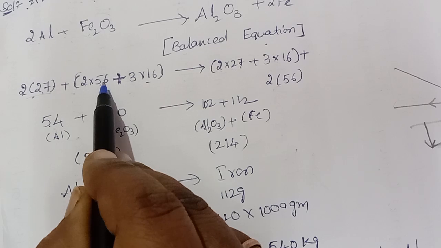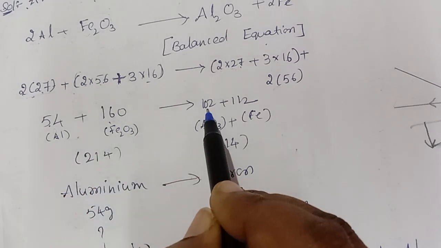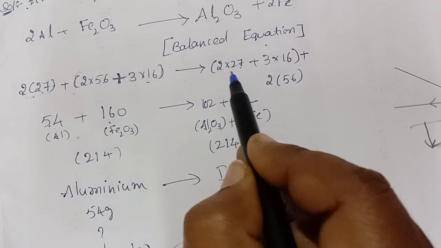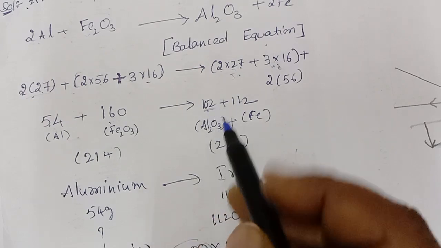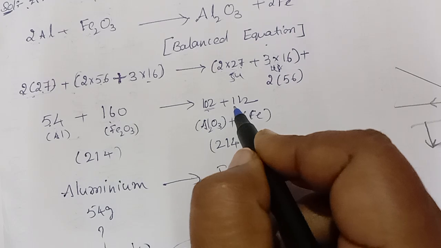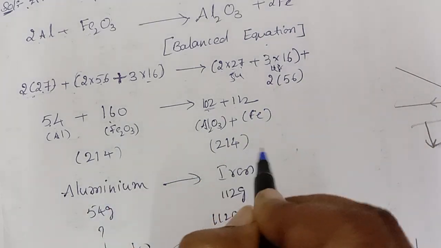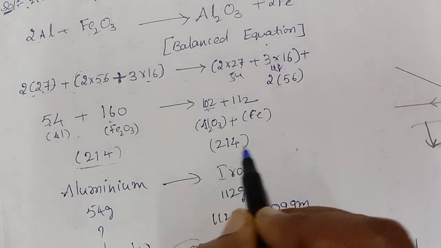56 into 2 plus 16 into 3, after adding you'll get 160. Here, 27 into 2 is 54. You will get 48 here. Total for iron you will get 112 here. Here 54, 48, and 112. Total 214, 214. Balanced. Left side, how much weight is there? Right side, how much weight?